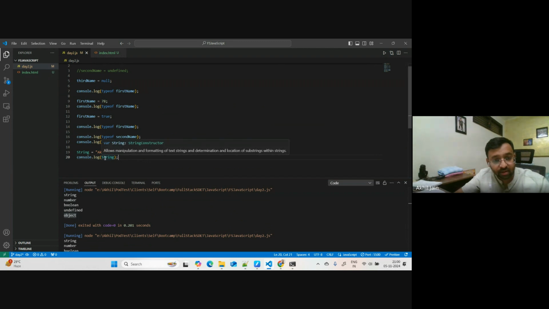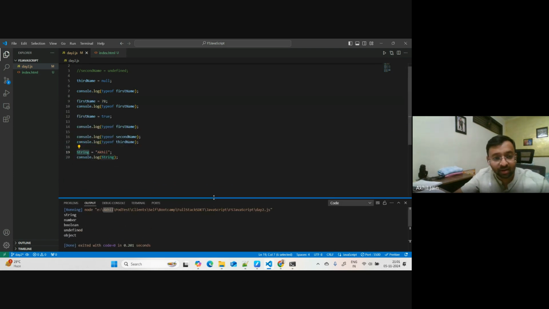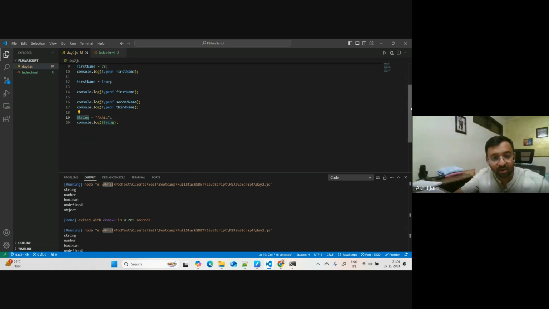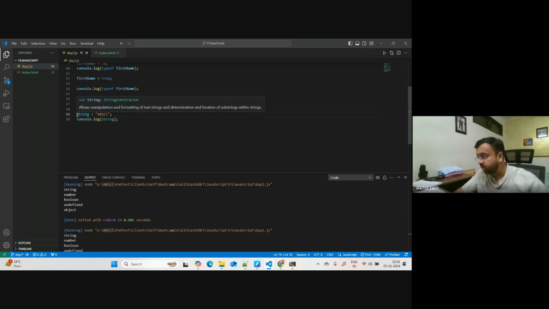What it is doing? Allows manipulation and formatting of text. String equals Akhil. I don't know what is happening here, but we'll explain. I'll see about it, what is happening here. But you can see, it's a type of String constructor here. This is a method which is working here. Allows manipulation, formatting of text strings, and determination and location of this. So it seems like till now it allows you to create a variable with this name, but it feels like it is doing that, but it is not.